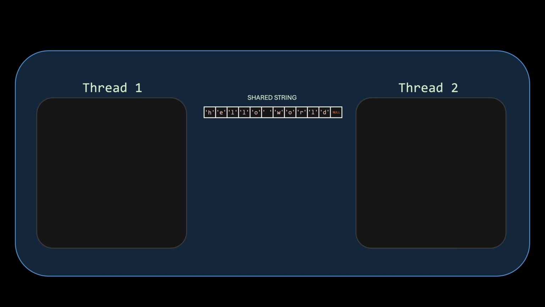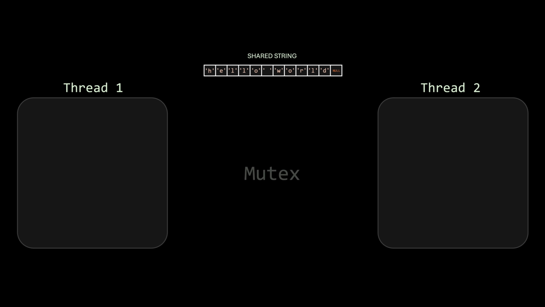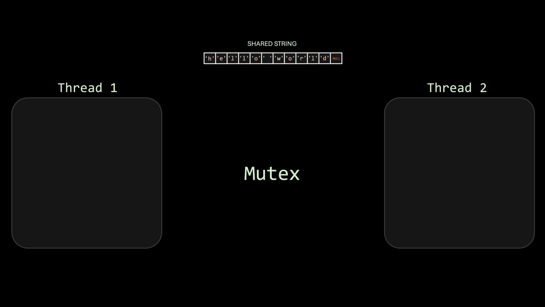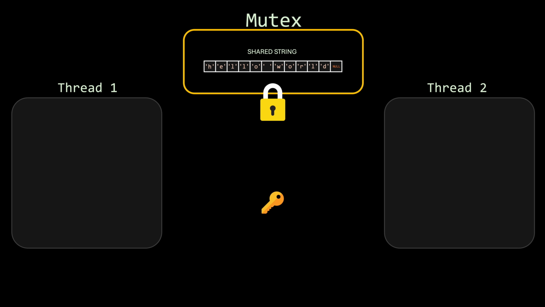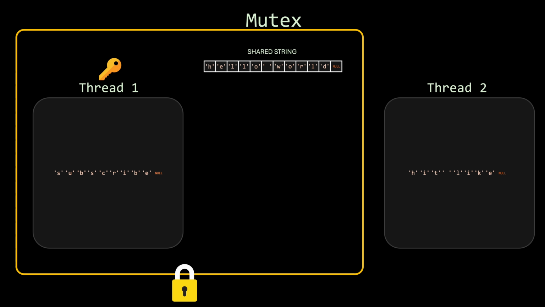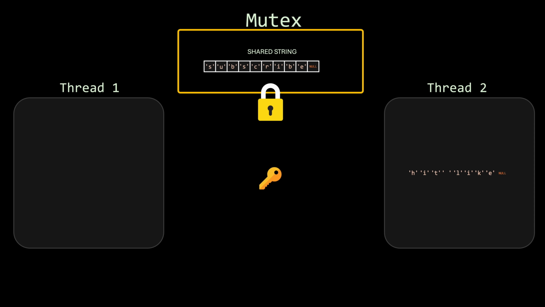The solution to this problem is complicated, but at a high level, it comes down to a special kind of variable known as a mutex lock. Think of a locker and a key. The shared variable is placed inside a box protected by a lock. If a thread wants to access the variable, it must first acquire the key and enter inside that protected box before interacting with the variable. Since there's only one key, only one thread can hold the lock at a time. If any other thread tries to modify the variable, it won't be able to, because it doesn't have the key. It must wait until the lock is released, which only happens once the current thread is done modifying the variable.